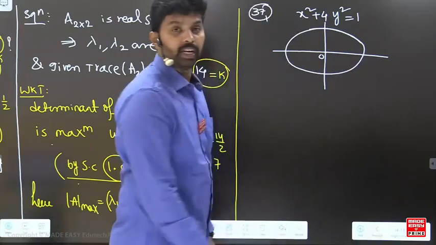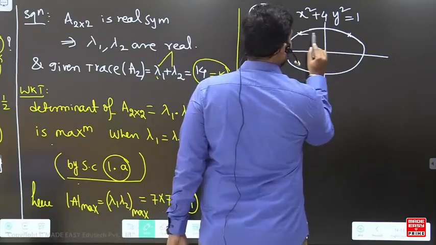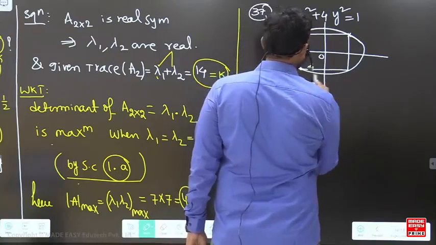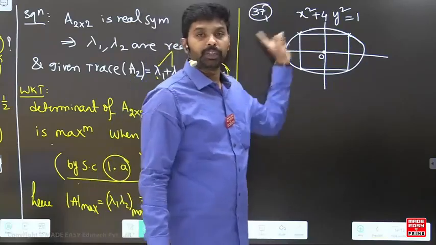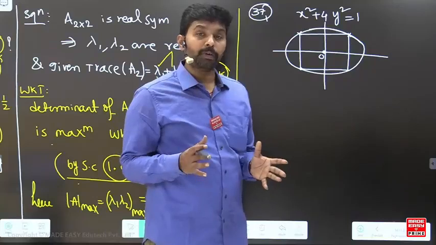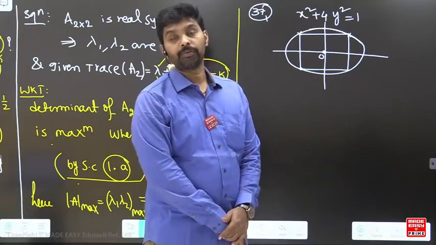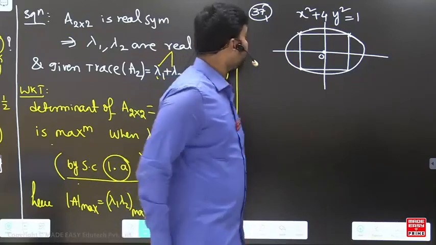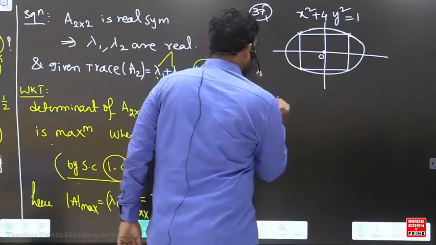Right. So this is the ellipse here, and now you have to take any rectangle. Suppose this is the rectangle, you take it here, and there are so many rectangles you can take within this ellipse. But out of all these rectangles, what will be the maximum area of rectangle we will have? That is given by shortcut number 2 here. So by shortcut number 2,